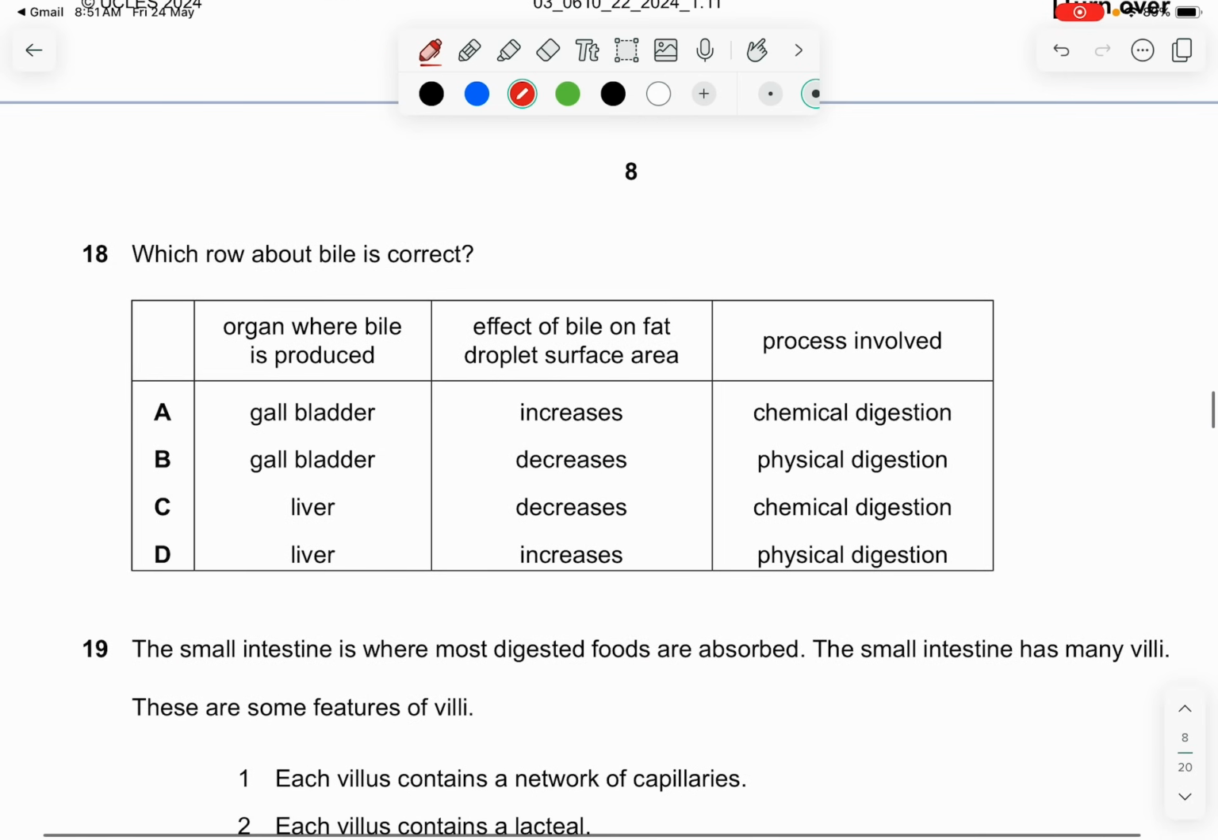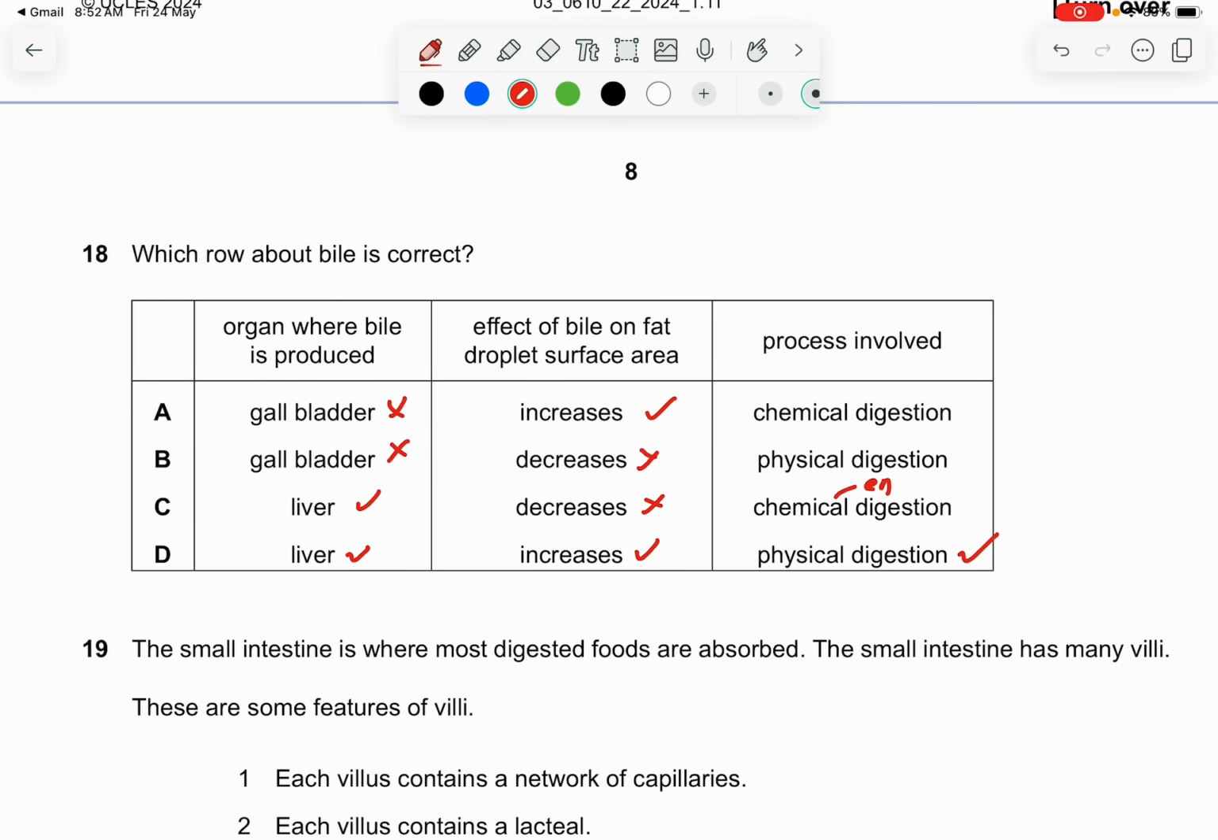Question 18. Which row about bile is correct? The organ where bile is produced is the liver. Liver is the one that produces the bile, so the option with gallbladder is wrong. The effect of the bile on the fat droplet surface area is that it increases the surface area. The process involved is physical digestion actually. It's not chemical digestion, because chemical digestion must use enzymes.